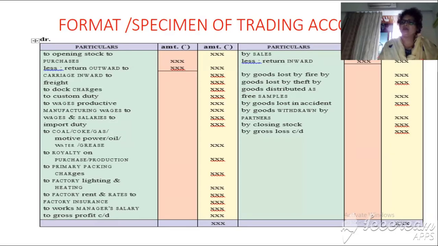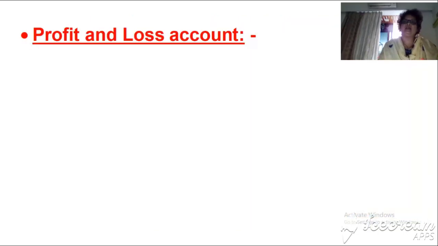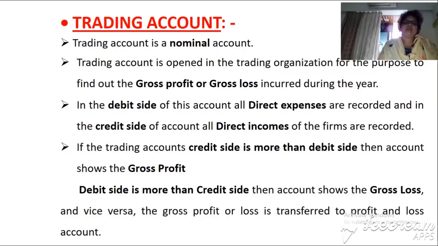Direct incomes related to goods, for example sales, closing stock, goods lost by fire, goods lost in accident, maybe goods taken for personal use. So these are all direct incomes. A debit balance is gross loss and a credit balance is gross profit. This gross profit or gross loss is transferred to the profit and loss account.